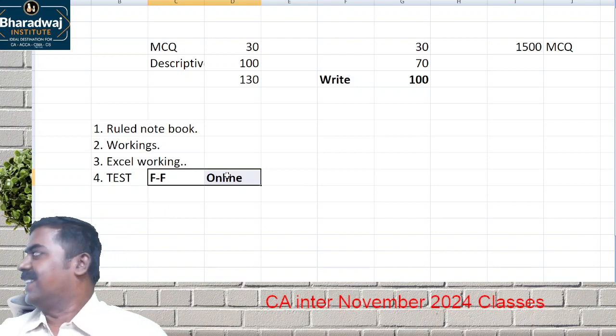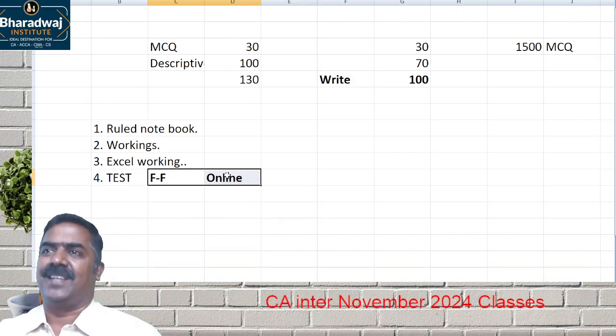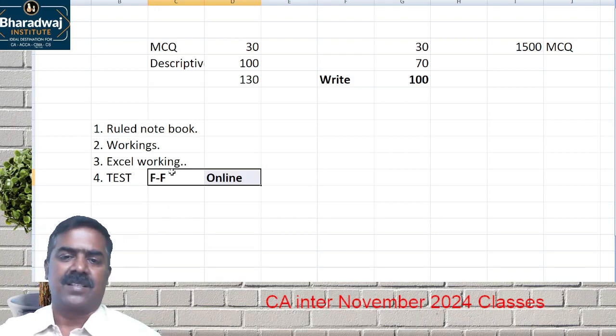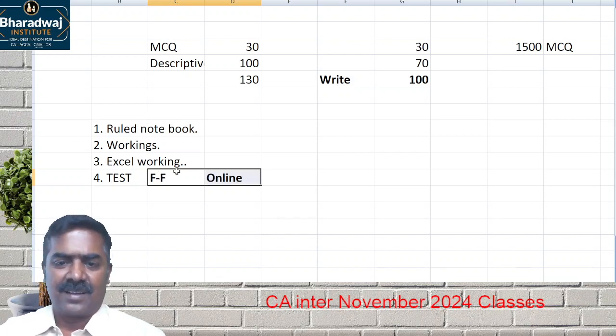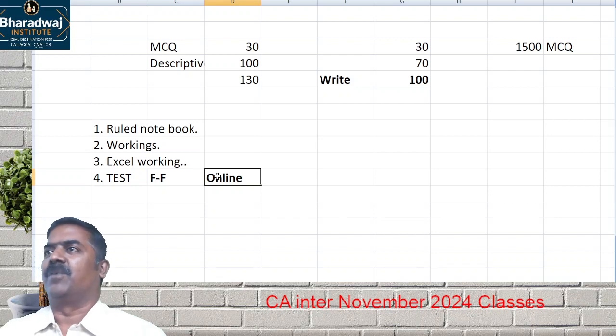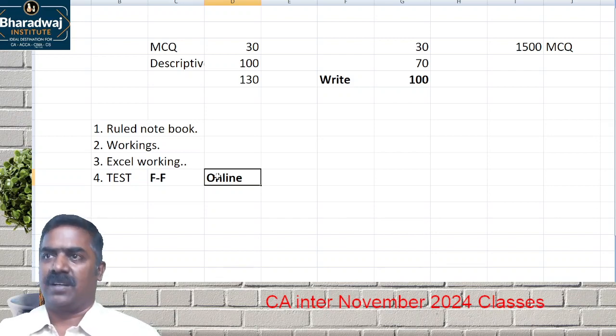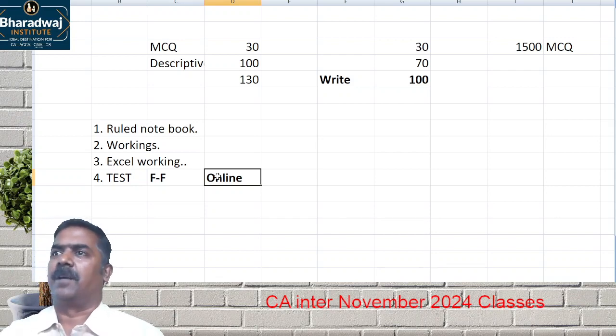Suppose if I miss a test on a particular day, Wednesday is the test. So if I miss the particular day test, okay, what to do? Simple. You have to do self-evaluation only. Write the test. Then subsequent 2 or 3 days, answer key will be posted. Your answer, required answer, compare and evaluate.